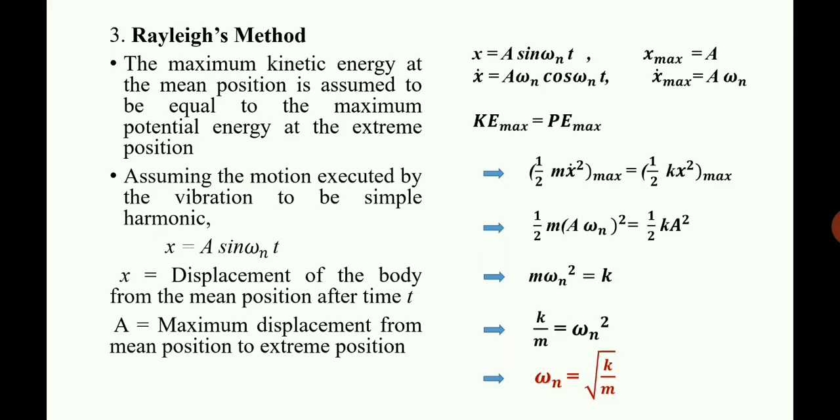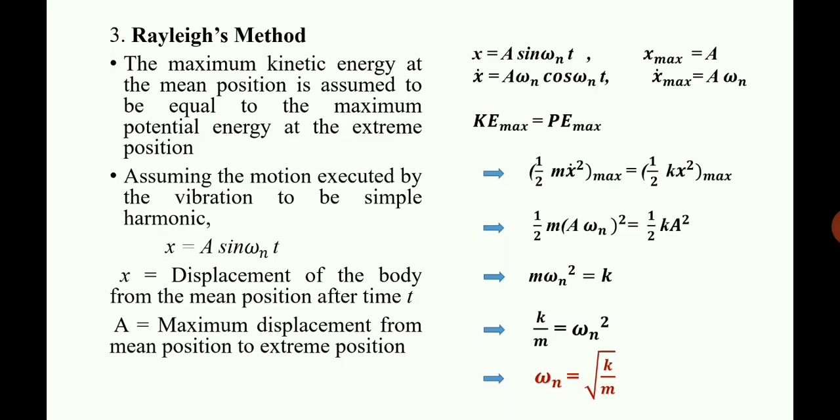In all the three methods, we get the same equation and the same value for natural frequency. The concepts of each method are different. In Newton's method, we consider equilibrium, and we take the concept that the net force acting on the body is 0. That is the inertia force, the weight, as well as the spring force. The combination of these forces gives you 0. So we get m x double dot plus k x is equal to 0. That is the equation of motion.